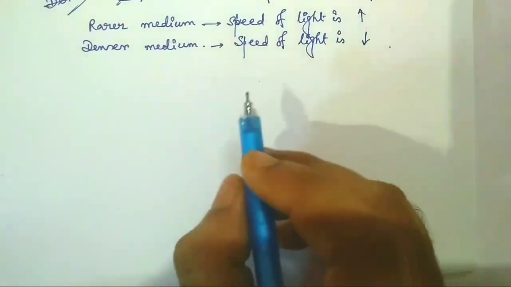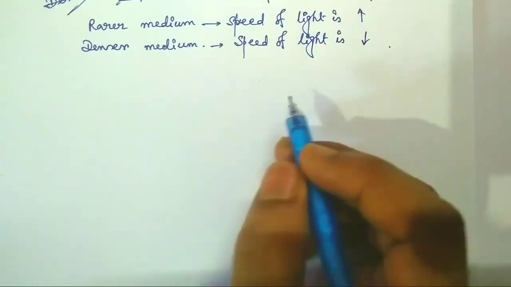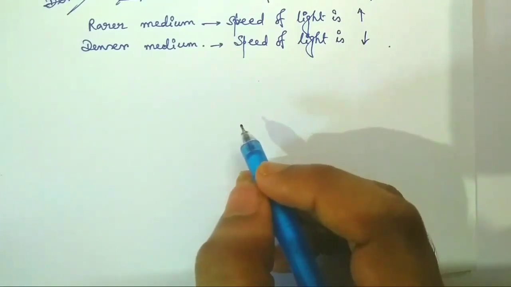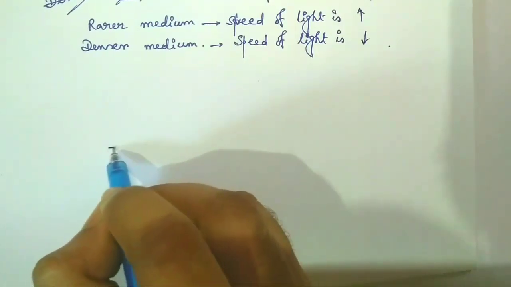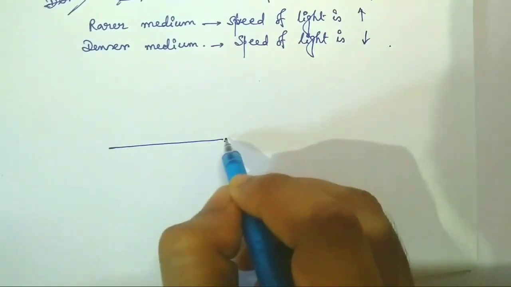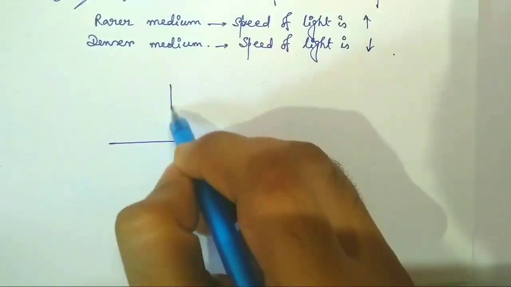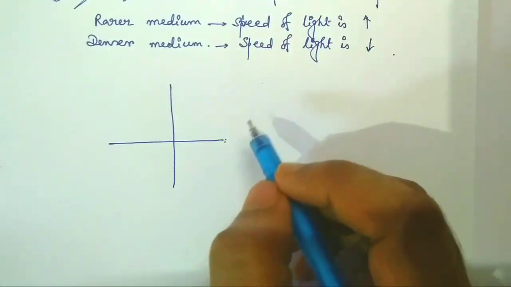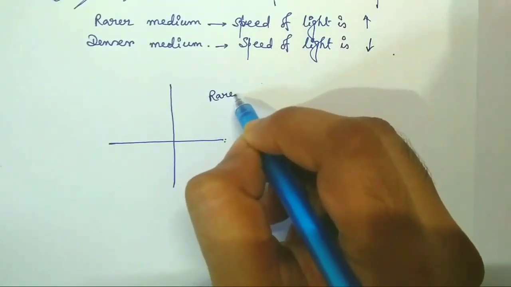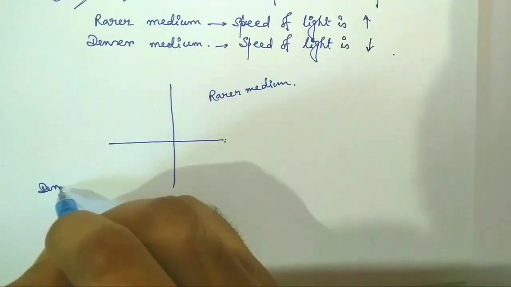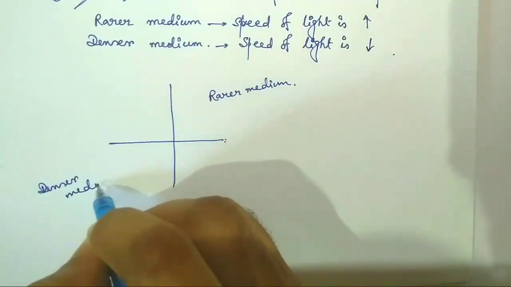Now, when a ray of light goes from a rarer medium to a denser medium, it bends towards the normal. Suppose this is the separation plane, this is the normal to this plane, and this is my rarer medium. This is my denser medium.